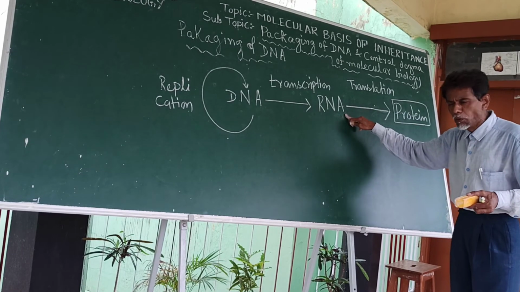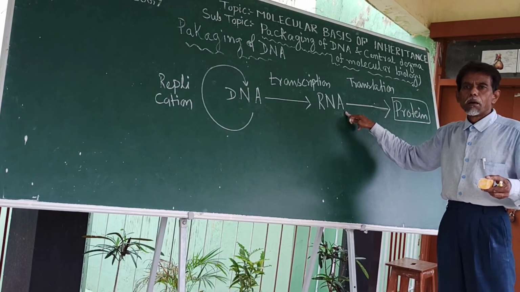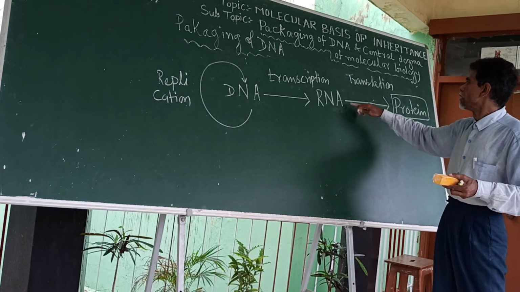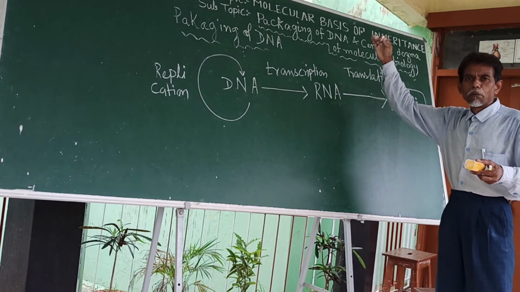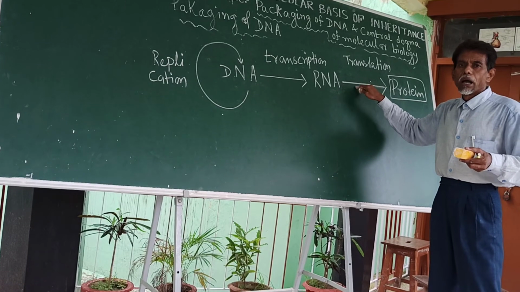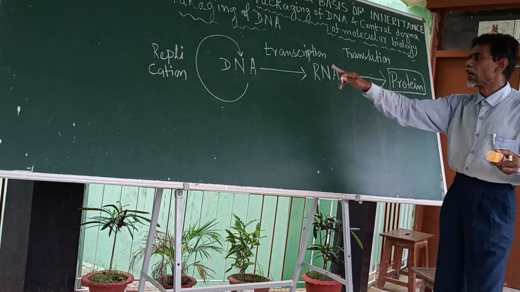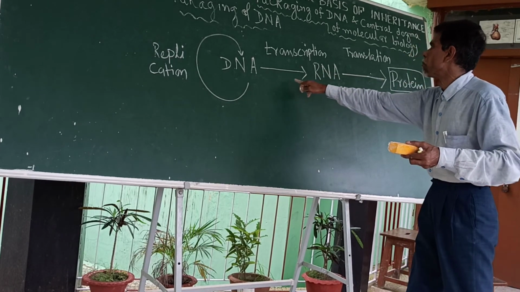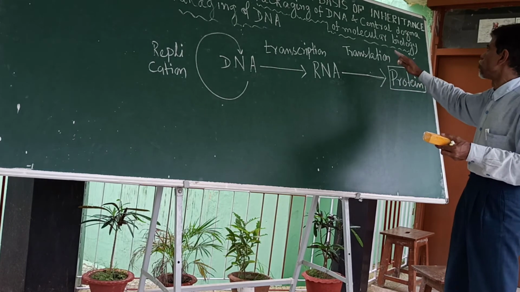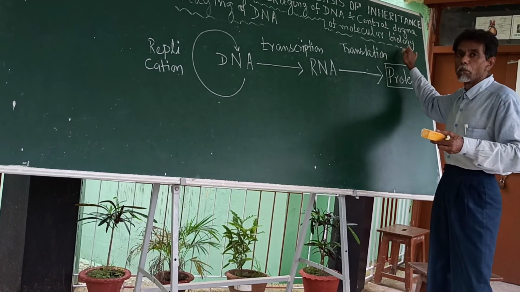Once RNA is formed, with the help of ribosome, messenger RNA and adapter or transfer RNA, amino acids are brought and coded over the mRNA-ribosomal complex and protein is formed. This is how the transfer of genetic information takes place. This is what we call the central dogma of molecular biology.